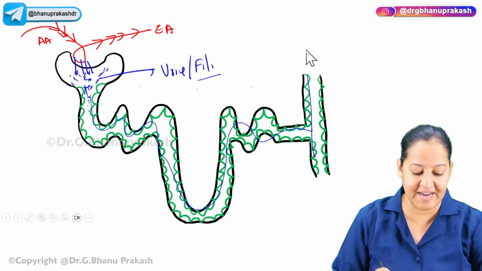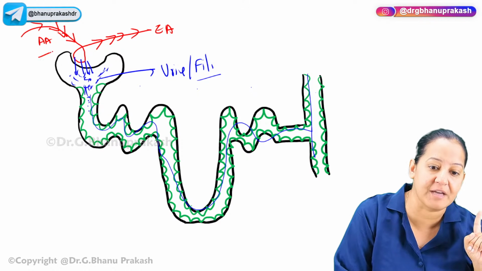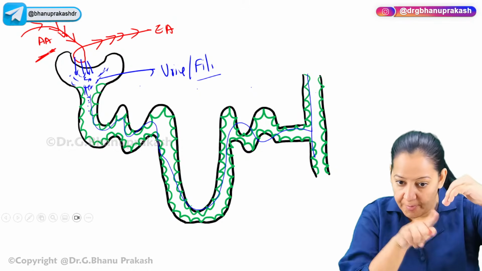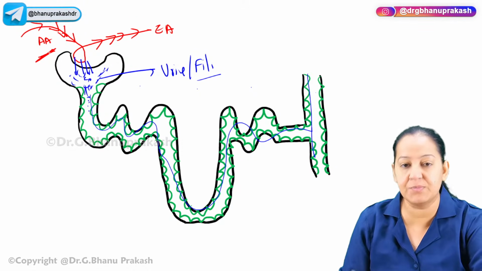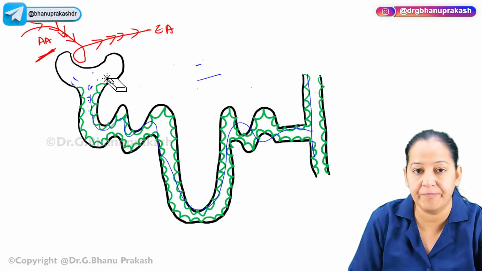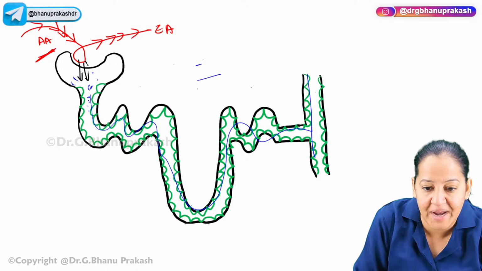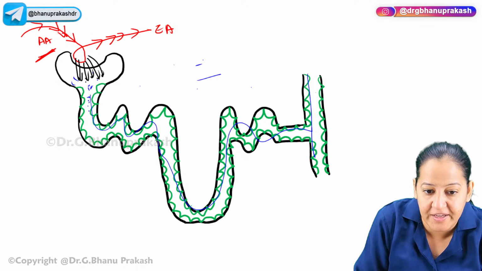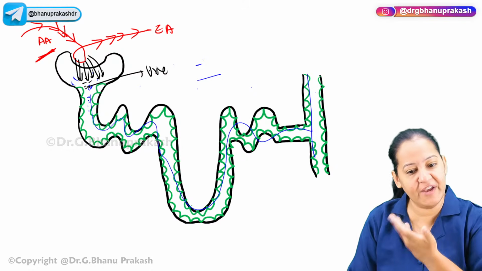Now you can understand the glomerulus. In the glomerulus, this is the afferent arteriole which is coming in. Can you see? After coming, it forms a tuft of capillary and leaves as the efferent arteriole. Whatever substances are supposed to be excreted in urine get filtered out here from the capillary and accumulate here, and they will form the urine. The remaining things will go into the efferent arteriole.